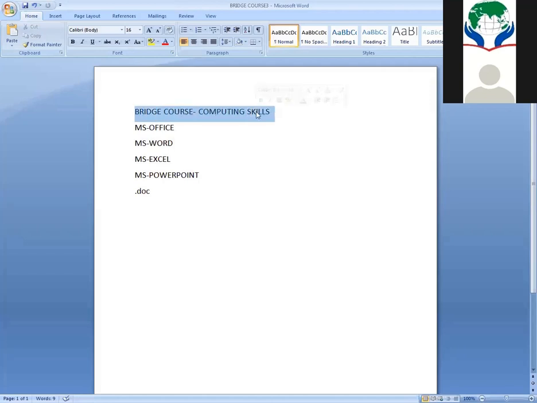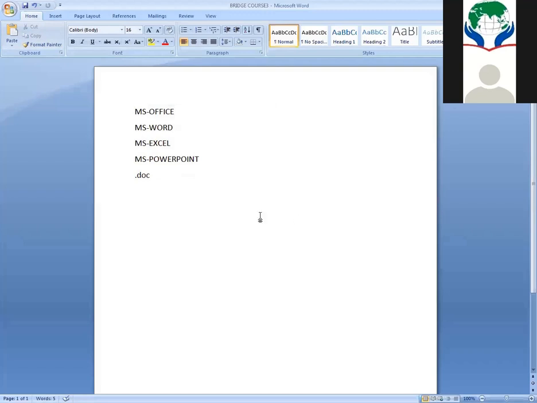Now I am going to edit this text. What are the editing options available in Word? I am selecting this text, bridgecourse computing skills. Now I am going to cut this text. If you do not need this text, you just cut it, and you can also paste it in another location. So I am going to paste it in the last line. What is the paste option?